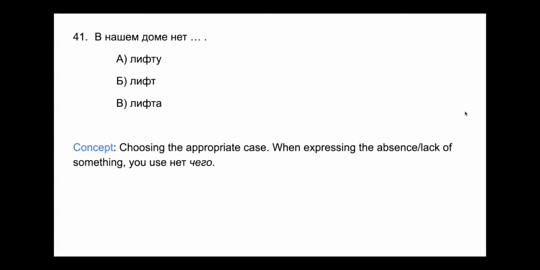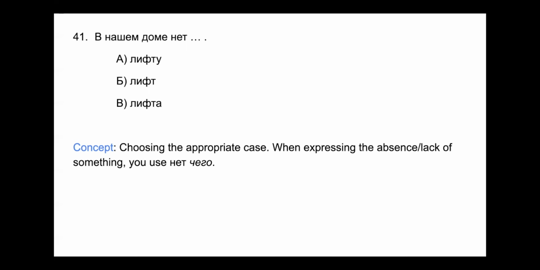41. В нашем доме нет лифта или лифта. So they want you to choose the appropriate case. And to remind you guys, when you express the absence or lack of something, you use нет чего. Нет чего is the genitive case. So when you're expressing absence or lack of something, you use the genitive case. All right, so let's look at our options here.